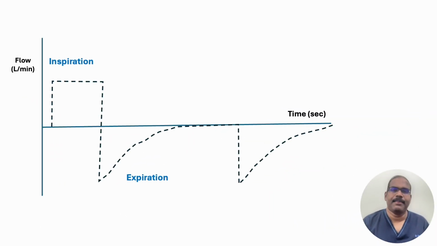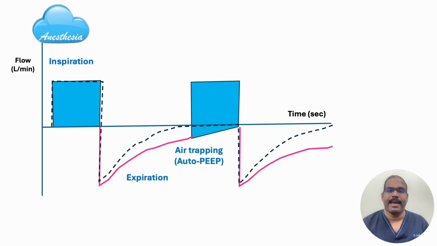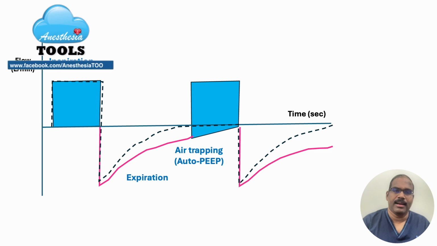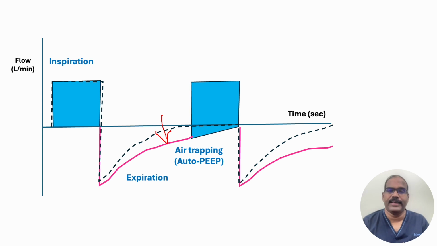This is how air trapping manifests with the flow time graph. You can appreciate a normal curve, and then this is what happens in, say, a COPD exacerbation. You can appreciate the deviation from the expected normal tracing. The flow time graph is not touching back the baseline before the next inspiration happens at this point of time.